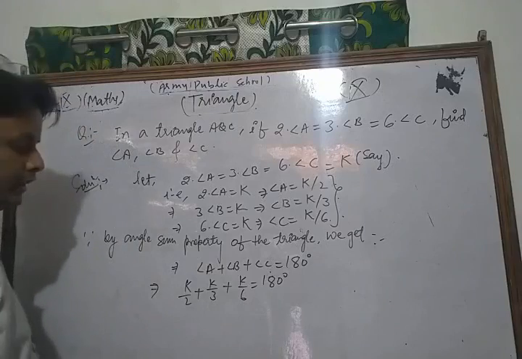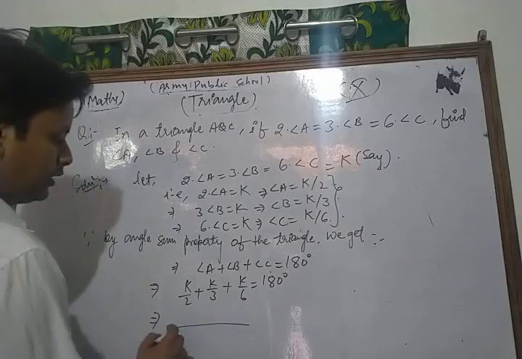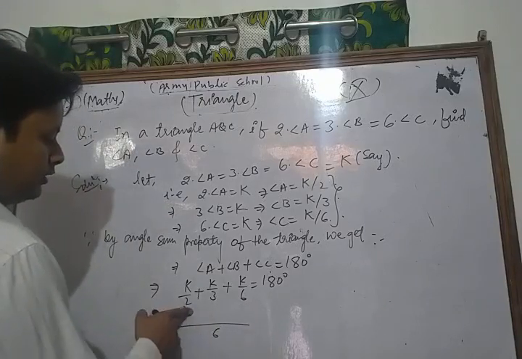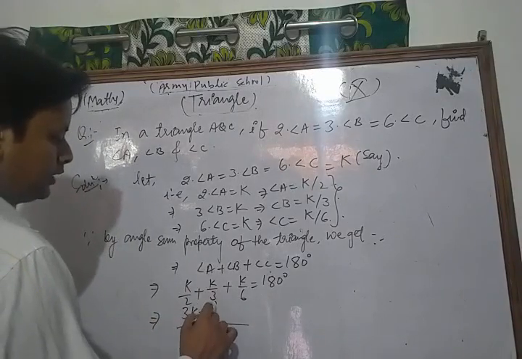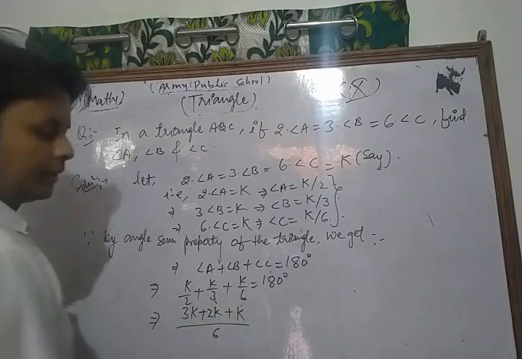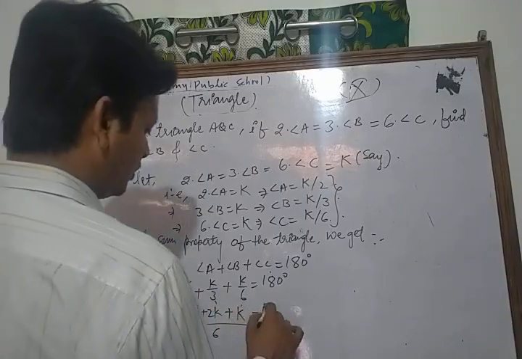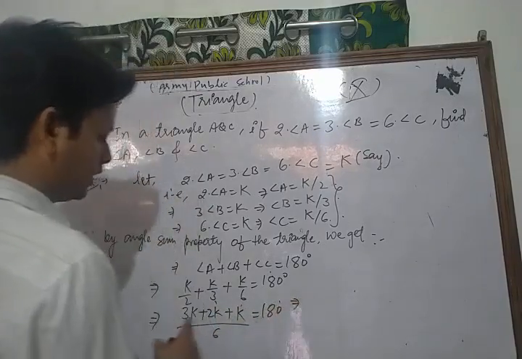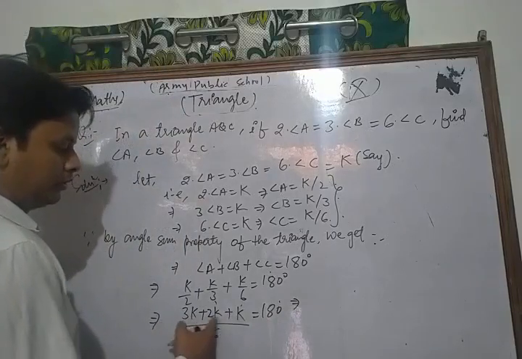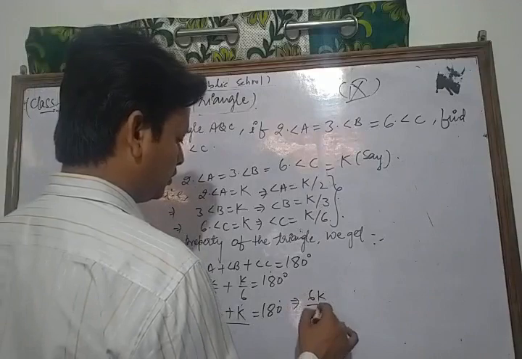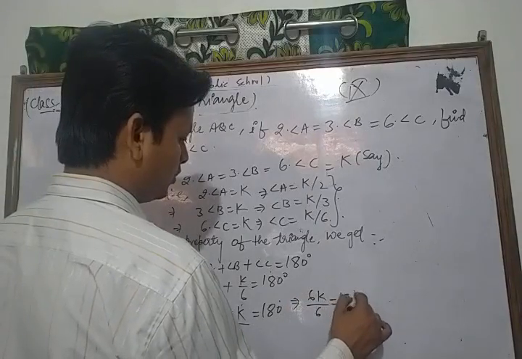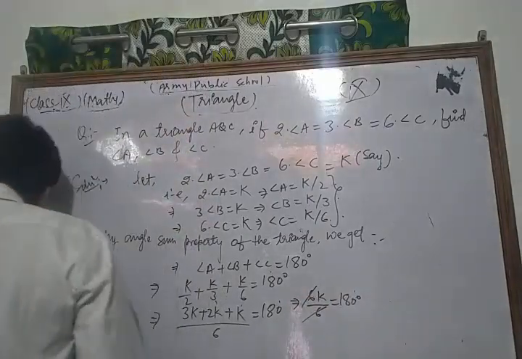Now we take the LCM of their denominators, which is 6. 2 3s are 3 into K, this is 3K, plus 3 2s are 2 into K, this is 2K, plus 1K, is equal to 180 degree. Now we get 3K, 2K, 1K, 3 2 5 1, 6K. 6K upon 6 is equal to 180, the 6s cancel each other.